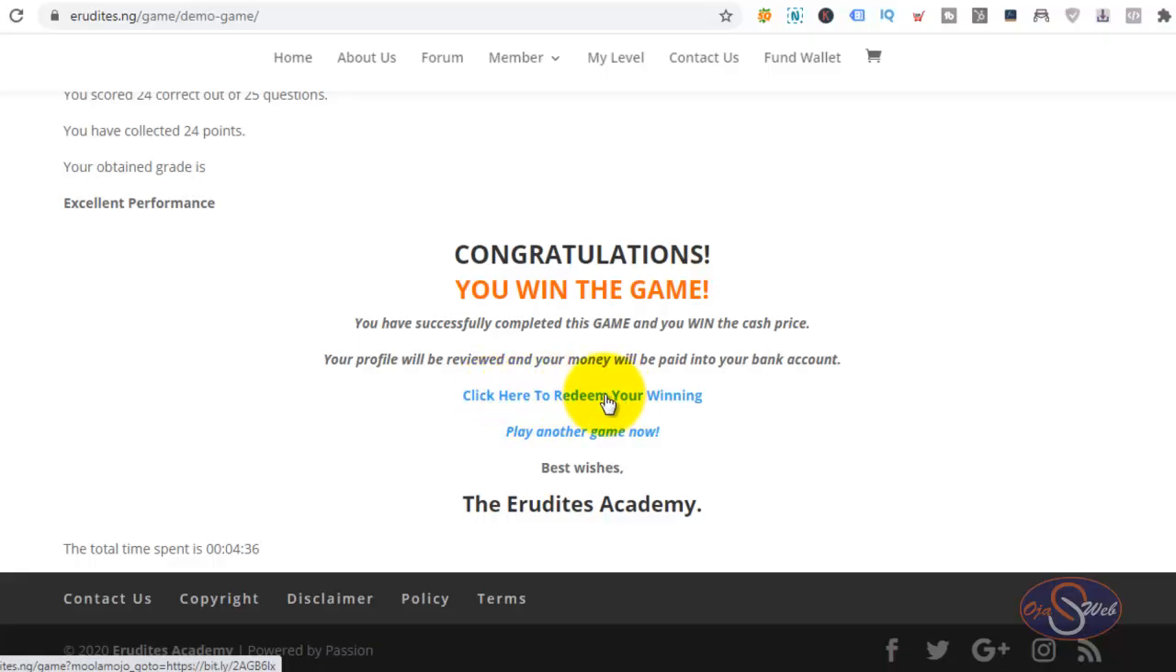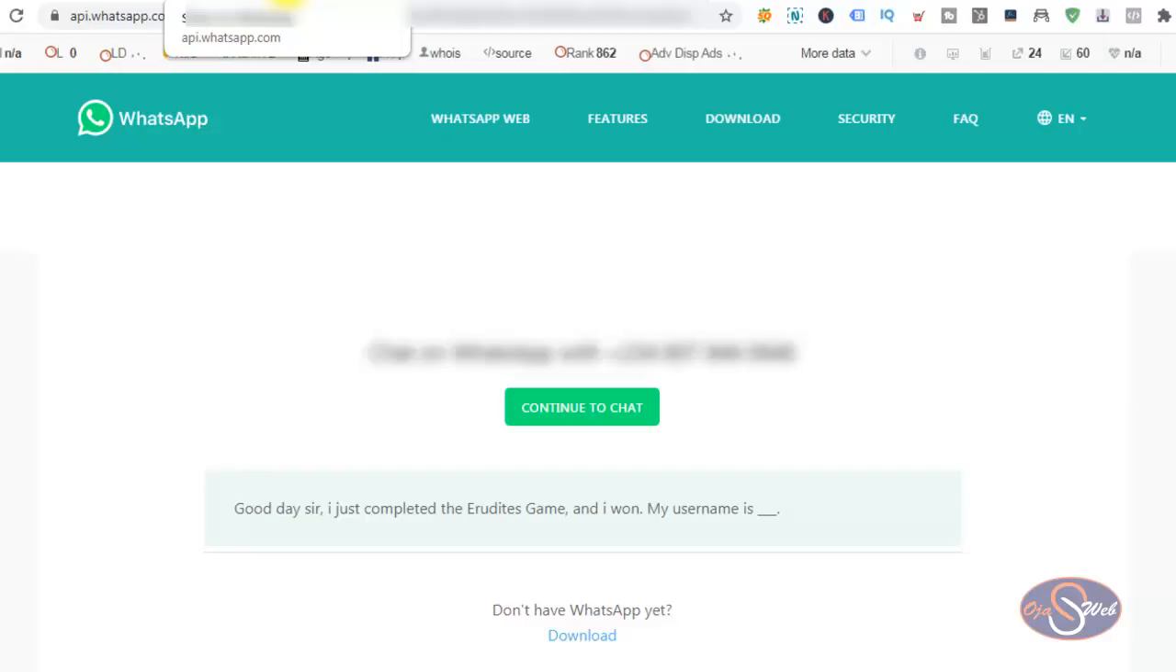And once you click here to redeem your winning, automatically the platform will add 1000 Naira to your account, and then you can get the money paid directly to your bank account. But before we pay that money to your bank account, immediately you click the link, it takes you to WhatsApp where you can chat with one of the admins. So when you chat with one of the admins, you say, good day sir, I just completed the Erudite game and I won. You enter your username and you submit it. Then the admin will pick that username and go back to the platform and review your details, and the money will be sent to your bank account.